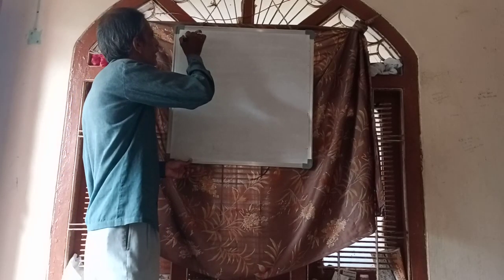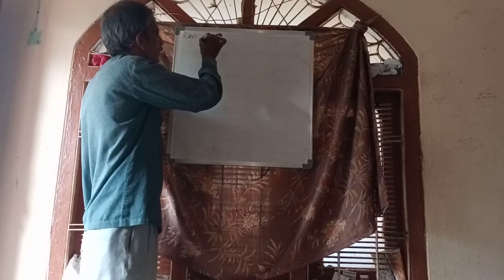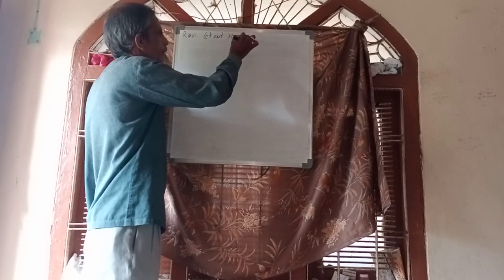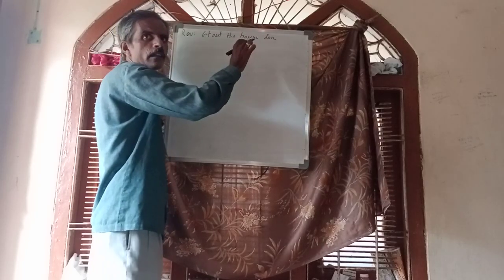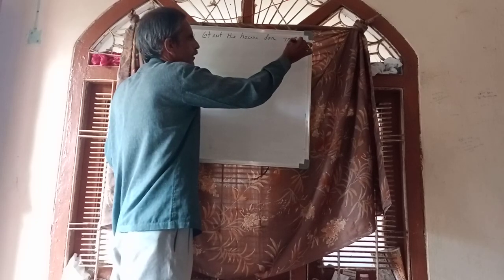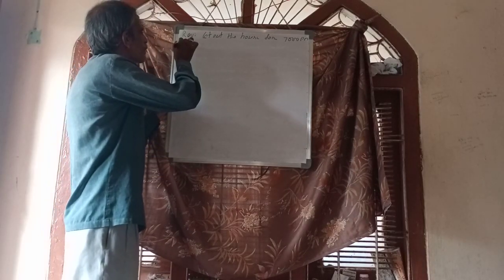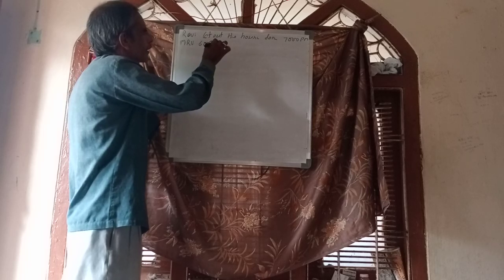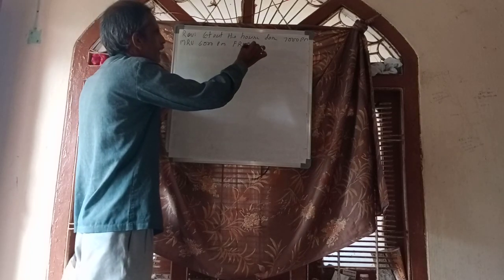Mr. Ravi let out his house for 7,000 per month. Municipal rental value 6,000 per month. Fair rental value 7,000 per month.